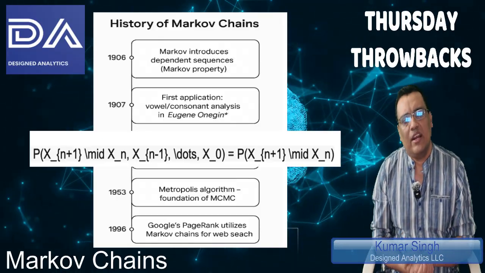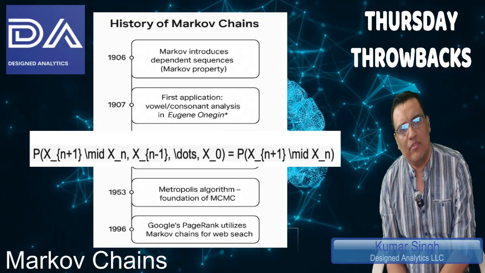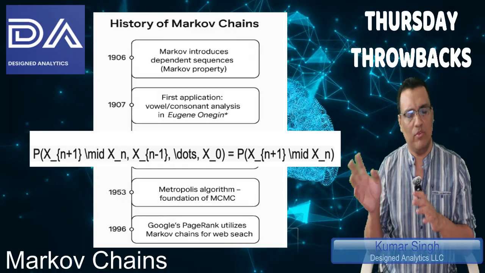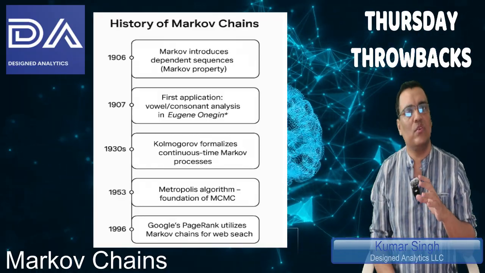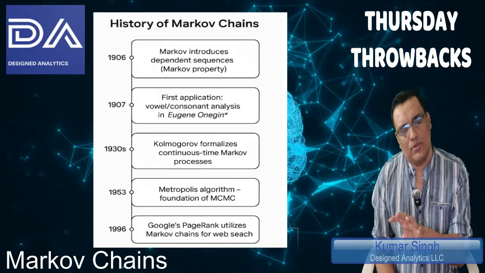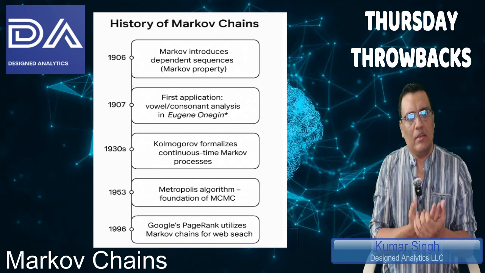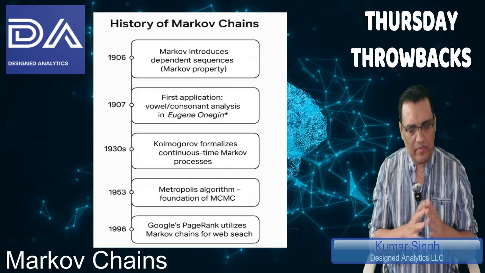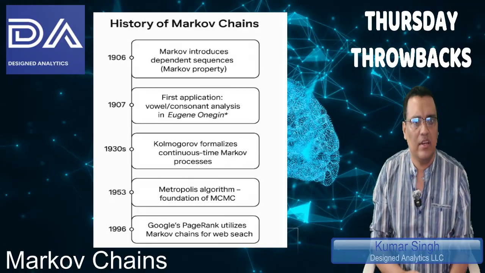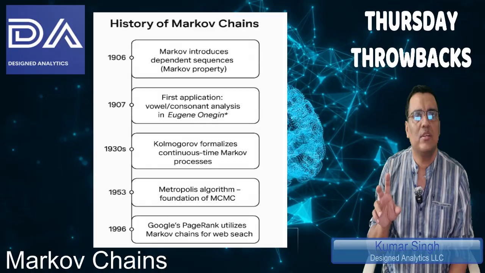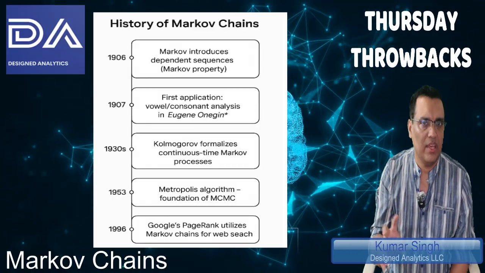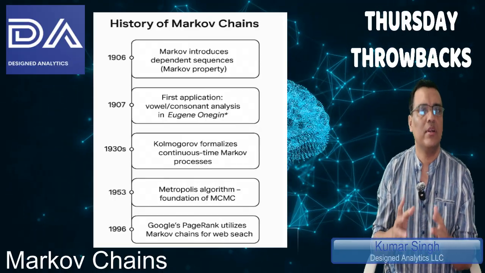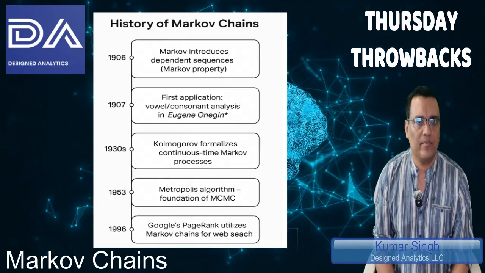Then around 1907, we had the famous first example where Markov analyzed Pushkin's poem. He studied one specific poem, and he studied sequences of vowels and consonants, represented as V and C in the work that he presented, and he constructed a transition probability matrix between V and C. That showed how Markov chains could model dependent sequences in language.